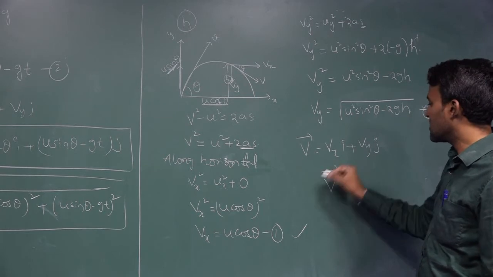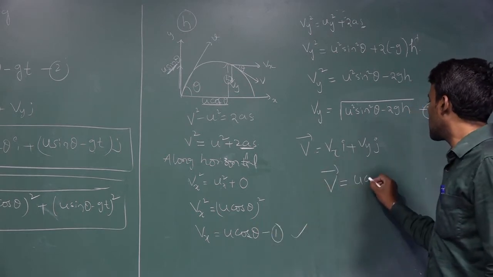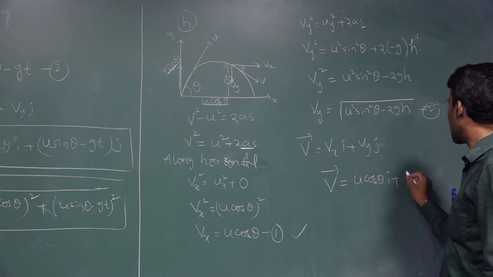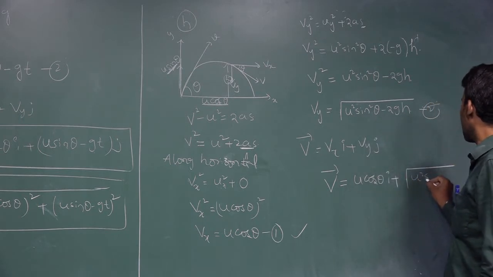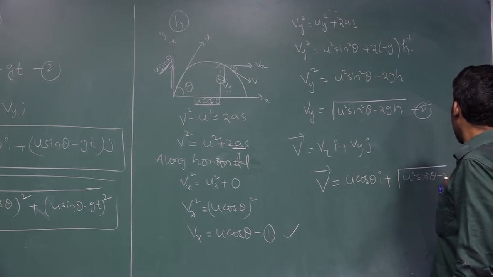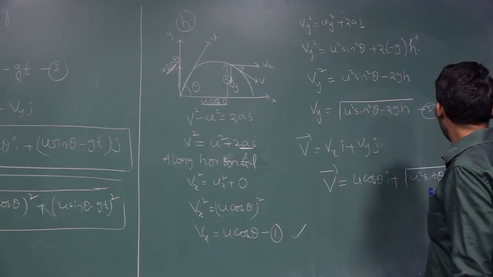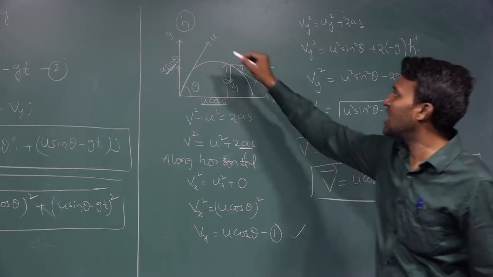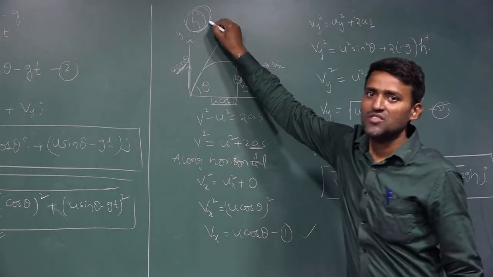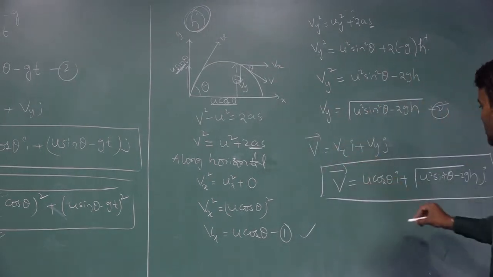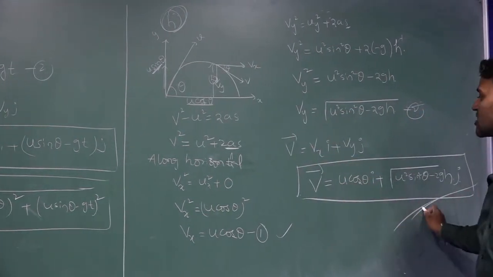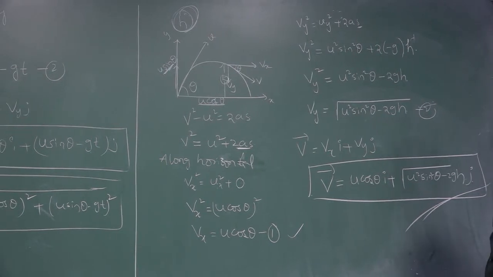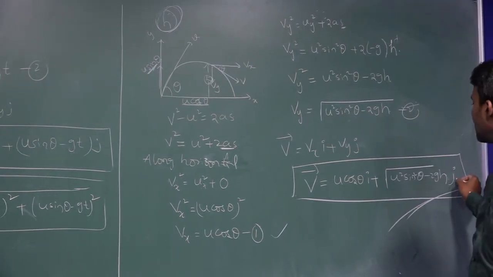What is Vx here? U cos theta i plus Vy is equal to under root of U square sin square theta minus 2gh, isn't it? So this velocity at a height h is equal to V bar is equal to U cos theta i plus under root of U square sin square theta minus 2gh.